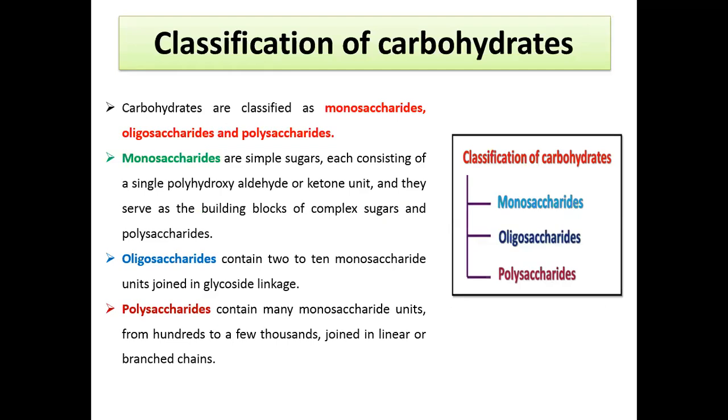We can also call them simple sugars. Monosaccharides consist of a single polyhydroxyaldehyde or ketonic unit, and they serve as the building blocks of the complex sugars and the polysaccharides.